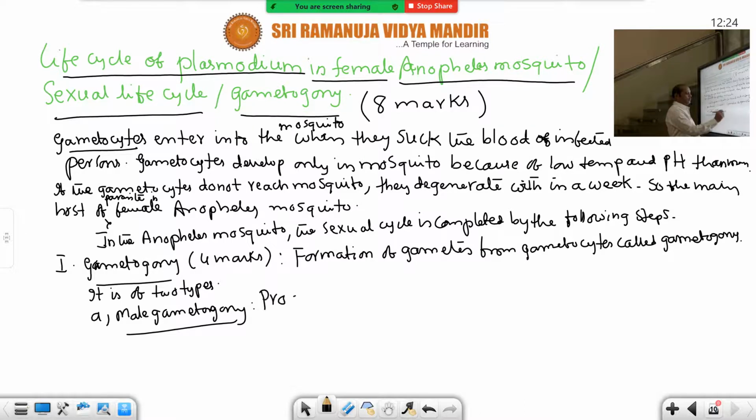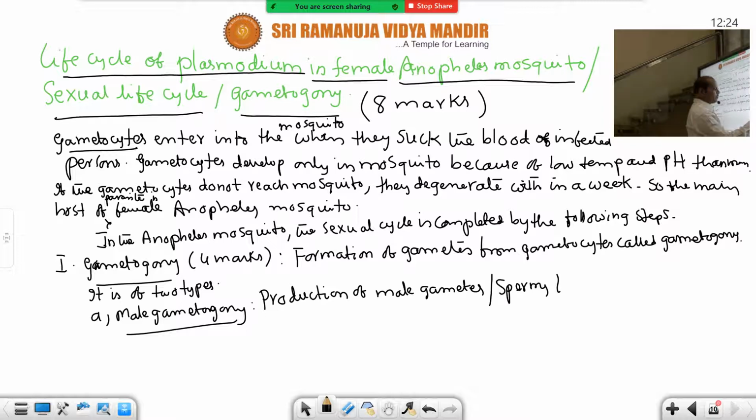You should carefully listen to this topic, because even the life cycle of Plasmodium in man and mosquito both involve it. Male gametogeny is the production of male gametes from male gametocytes. What are male gametes? Other names are sperms or male germ cells. It is the formation of male gametes or sperms from the male gametocytes.